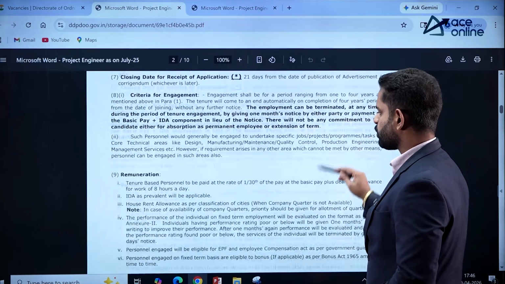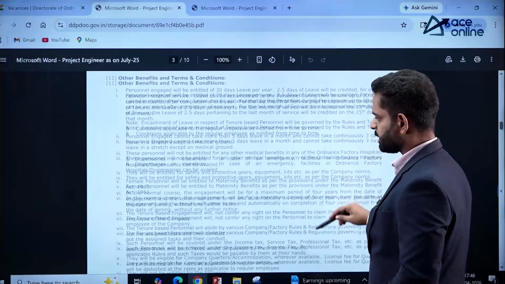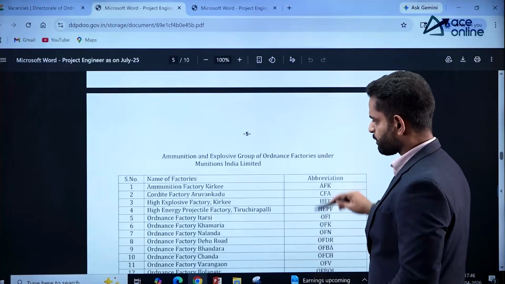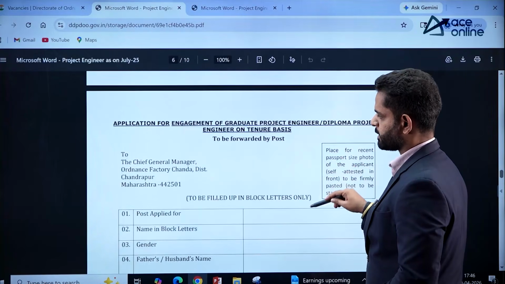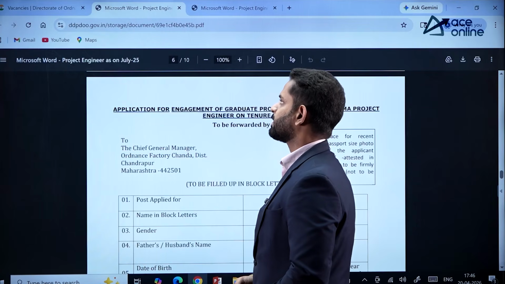So this is an important notification for you all. If you want to download this PDF and fill in this form, then go through this important website. The website is ddpd.gov.in.